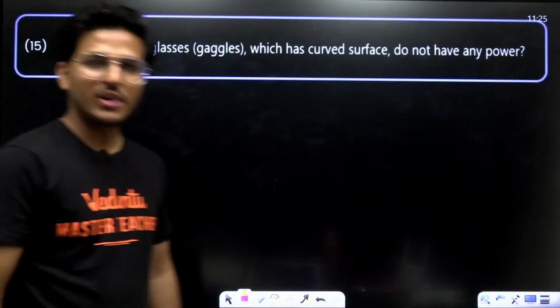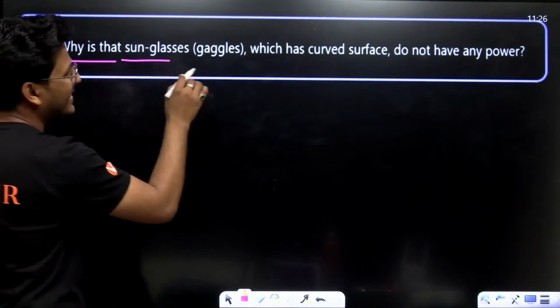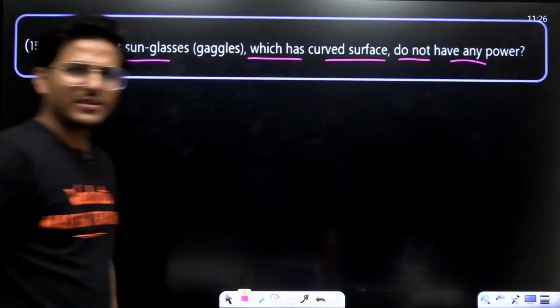Now, moving to another very important question, that is, why is it that sunglasses which have curved surfaces do not have any power?